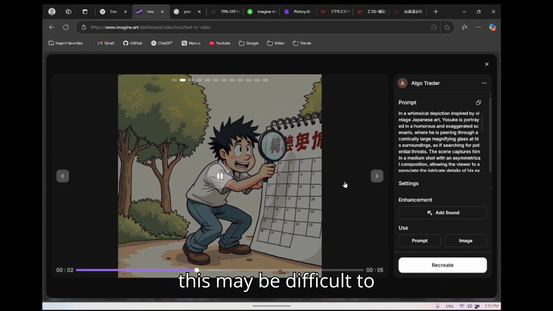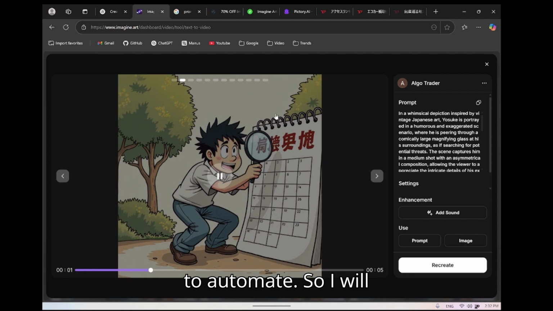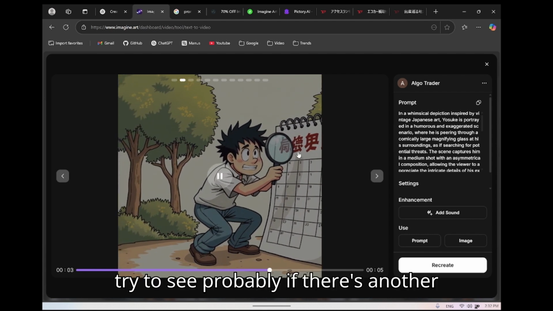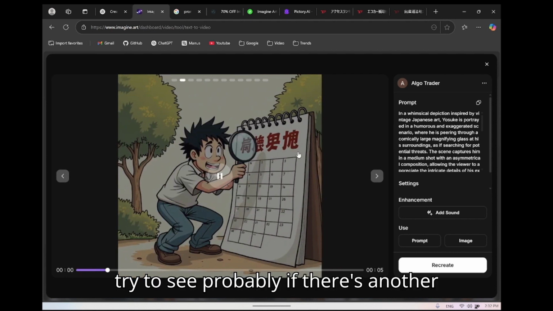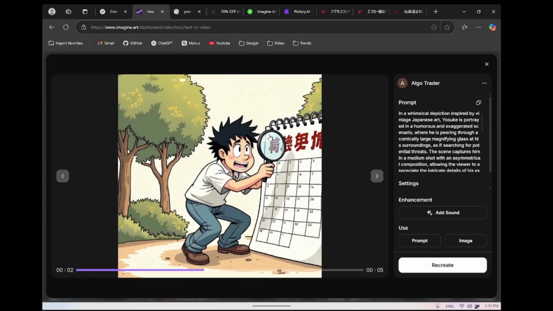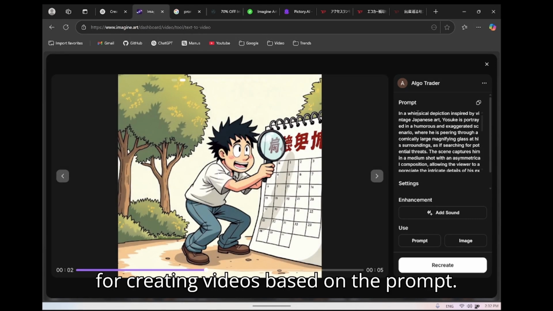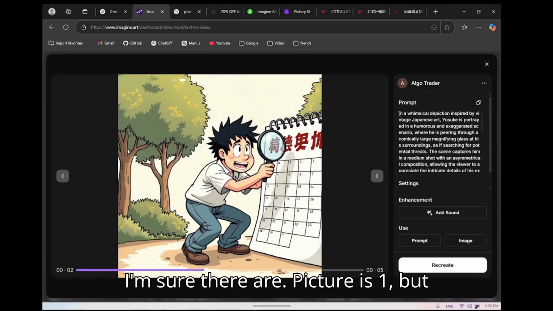So this may be difficult to automate. I'll try to see if there's another tool that could be used for creating videos based on the prompt. I'm sure there are.